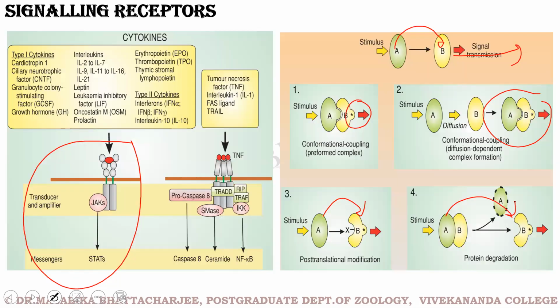And with this, we come to the end of the basics of our first class of signaling. Next day, we will start with the receptor tyrosine kinase pathway.